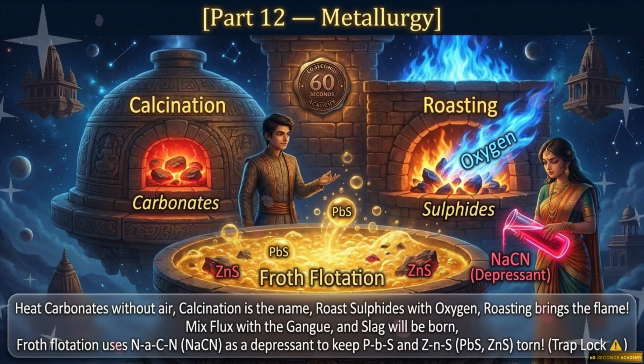Heat carbonates without air, calcination is the name. Roast sulfides with oxygen, roasting brings the flame. Mix flux with the gangue, slag will be born. Flotation uses NaCN as a depressant to keep PbS and ZnS torn.